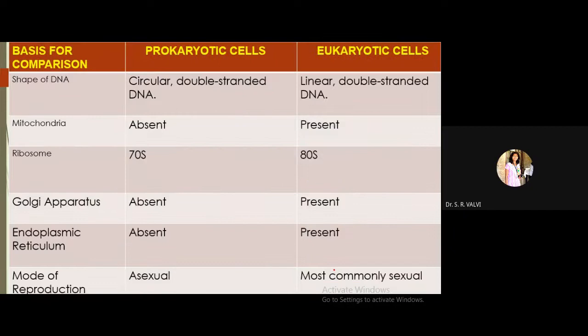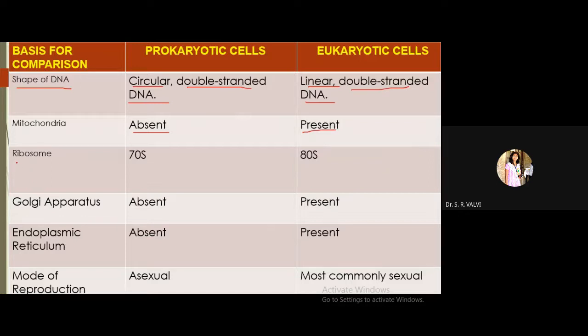Come to the next part, shape of DNA. In case of prokaryotic, the DNA is circular, in a circle fashion. Then it is double-stranded DNA. In case of eukaryotic, it's a linear one, and it is again double-stranded DNA. Now come to the next part, that is mitochondria. In case of prokaryotic it's absent, and in eukaryotic cells they are present.